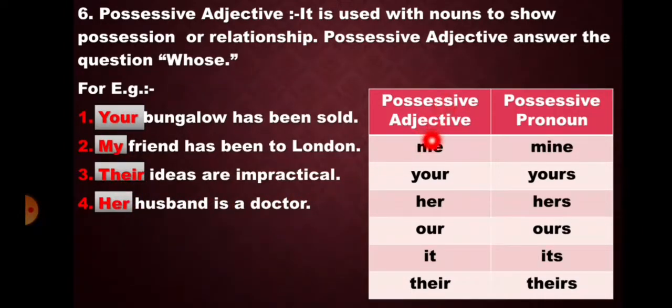Now here, in possessive adjective if it is my, then in possessive pronoun it will be mine. In possessive adjective your, then in possessive pronoun it will be yours. In possessive adjective if it is her, then in possessive pronoun it will be hers. In possessive adjective if it is our, then in possessive pronoun it will be ours. In possessive adjective if it is its, then in possessive pronoun it will be its. In possessive adjective if it is their, then in possessive pronoun it will be theirs.